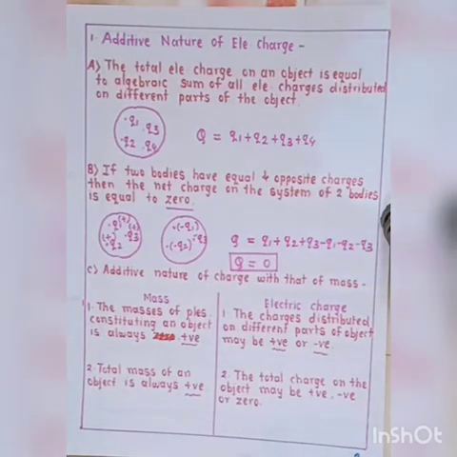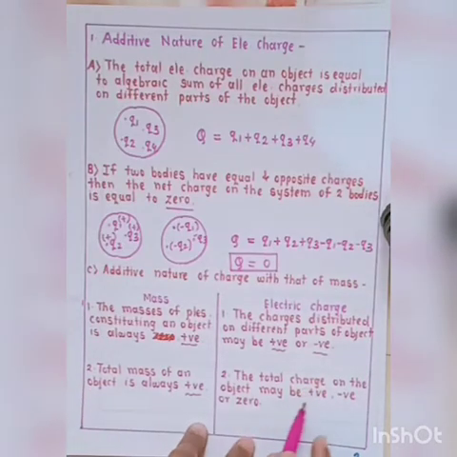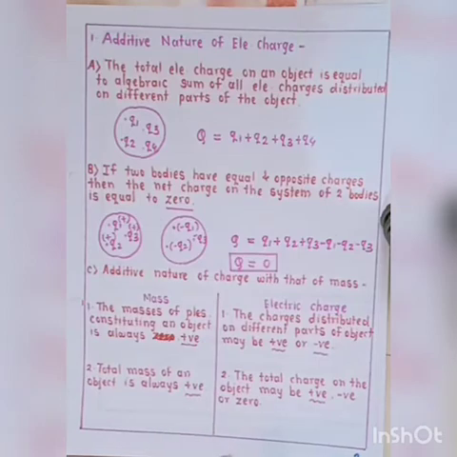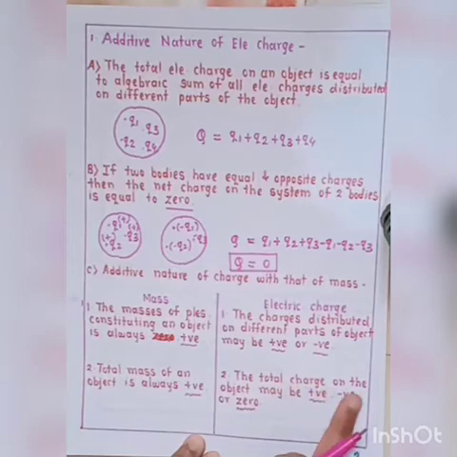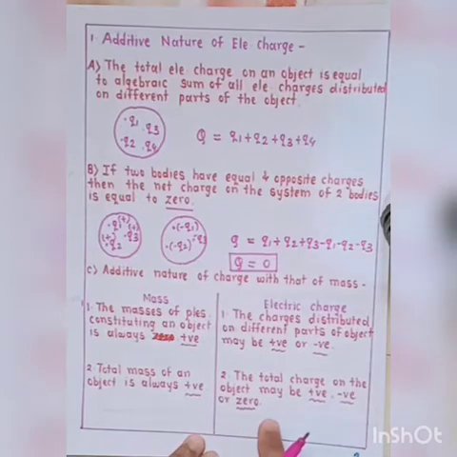If we add the positive charges, then we get the total charge positive. If we add the negative charges, then the total charge on the system is negative. And if we add the opposite charges, that is positive and negative, then the resultant charge or total charge is equal to 0. So the total charge on the object may be positive, negative or 0.